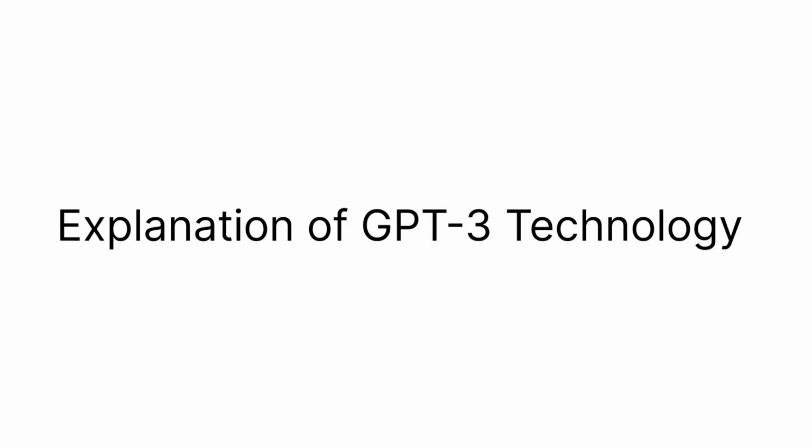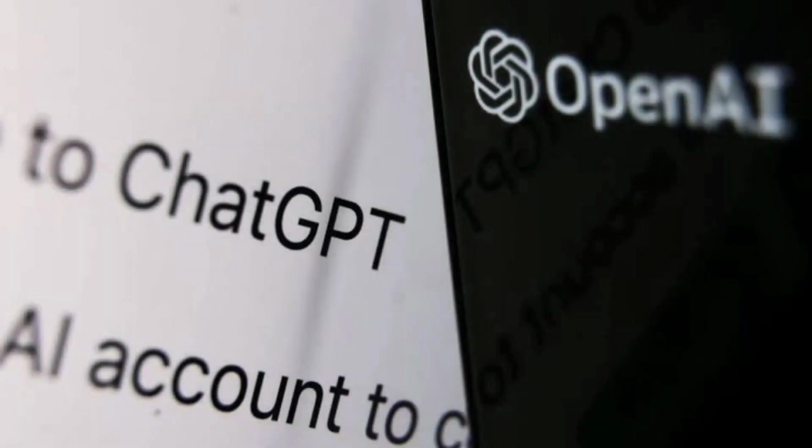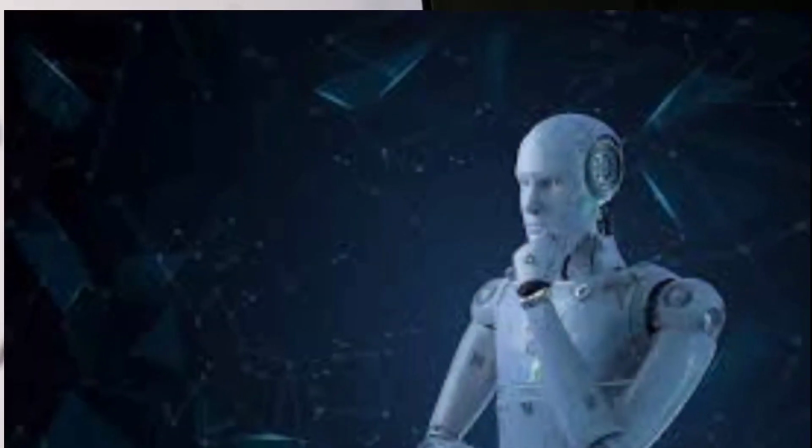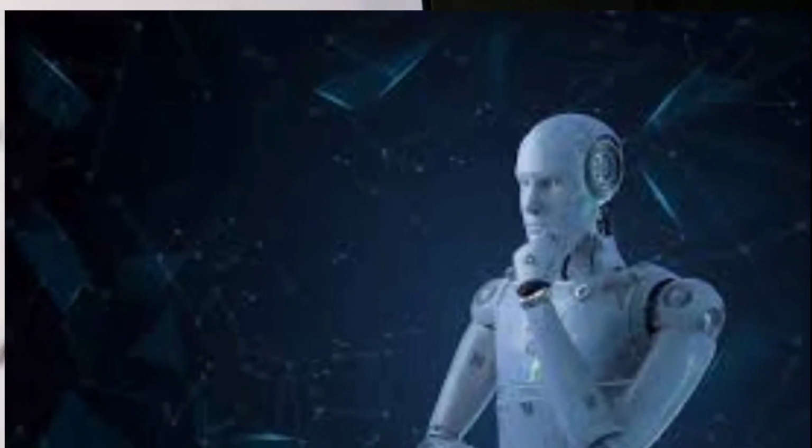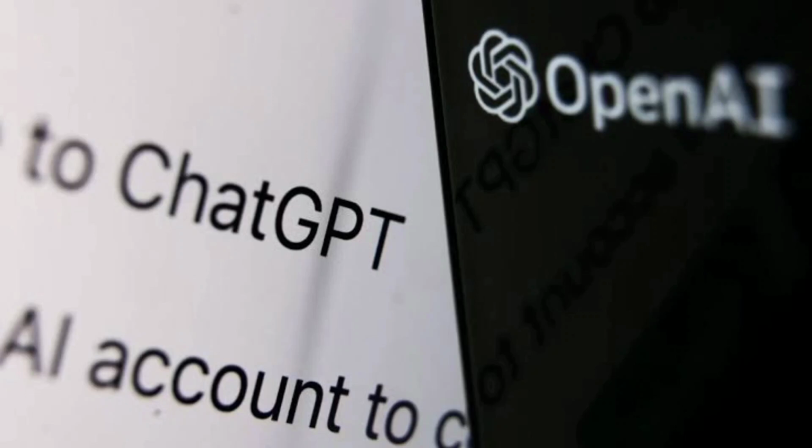Explanation of GPT-3 technology. GPT-3, or Generative Pre-trained Transformer 3, is a state-of-the-art language generation technology that has revolutionized the field of AI. It is capable of generating human-like text, making it a powerful tool for a variety of applications. This technology has been developed and trained on a massive dataset of diverse information, making it incredibly sophisticated and accurate.